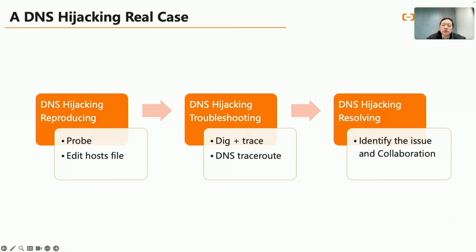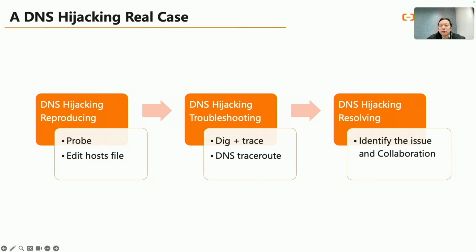By the end of 2023, we met DNS hijack cases. My team successfully helped a customer resolve a critical issue where their website was being redirected to a gambling website, resulting in monthly losses of millions. Here are 3 key steps we took to resolve the problem.